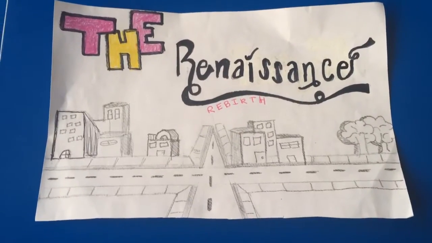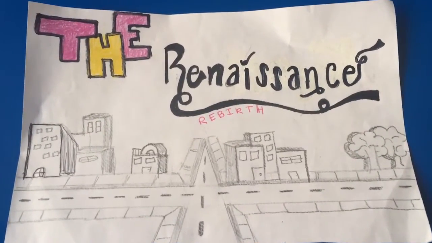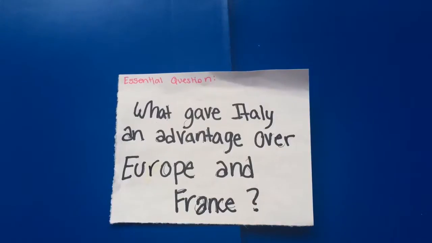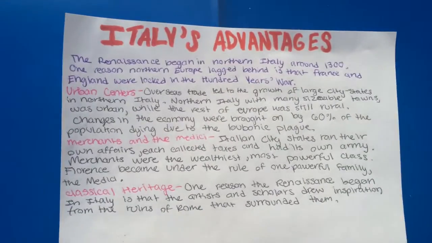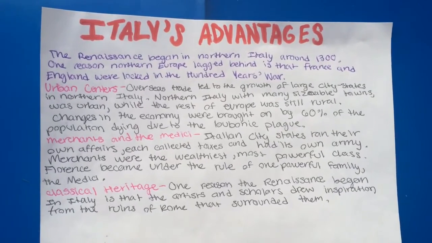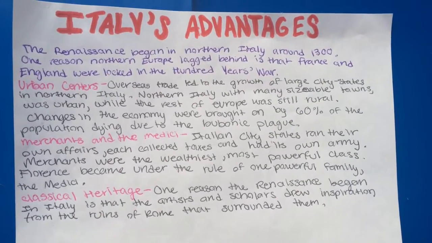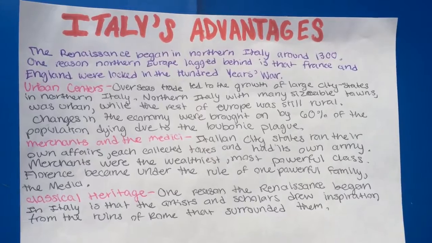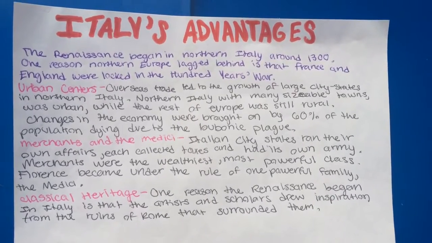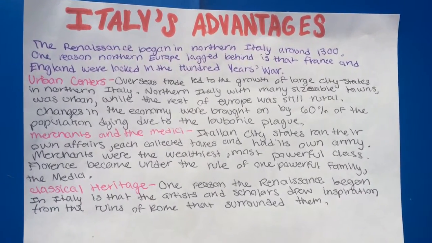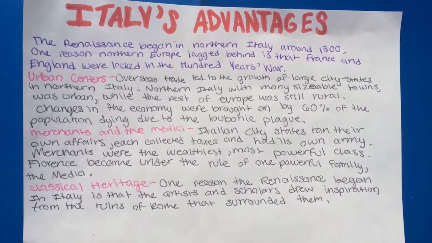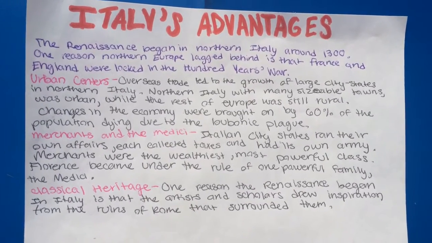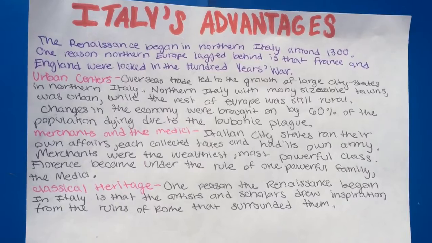This is a paper slide presentation on the Renaissance, or the rebirth. The Renaissance began in northern Italy around 1300. One reason northern Europe lagged behind is that France and England were locked in the Hundred Years' War. Overseas trade led to the growth of large city-states in northern Italy. Northern Italy, with many sizable towns, was urban, while the rest of Europe was still rural.